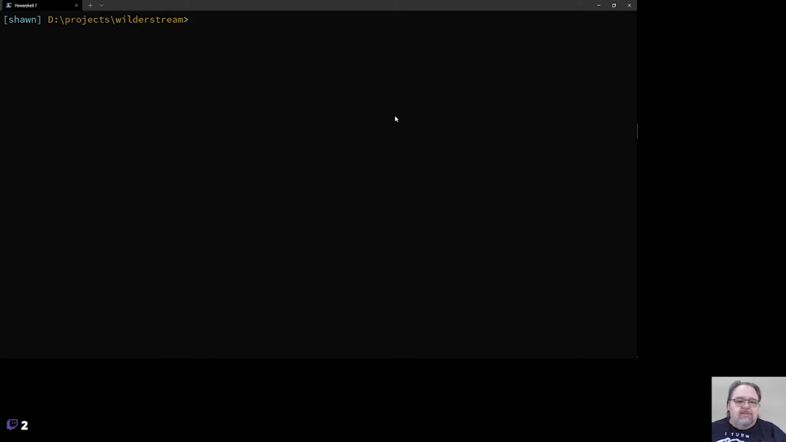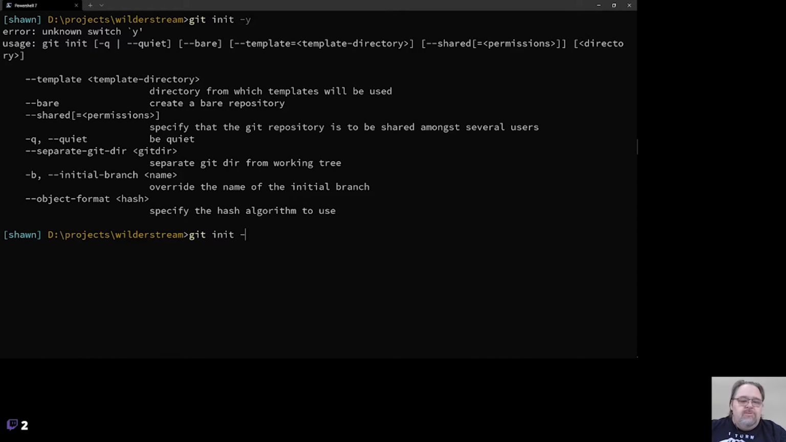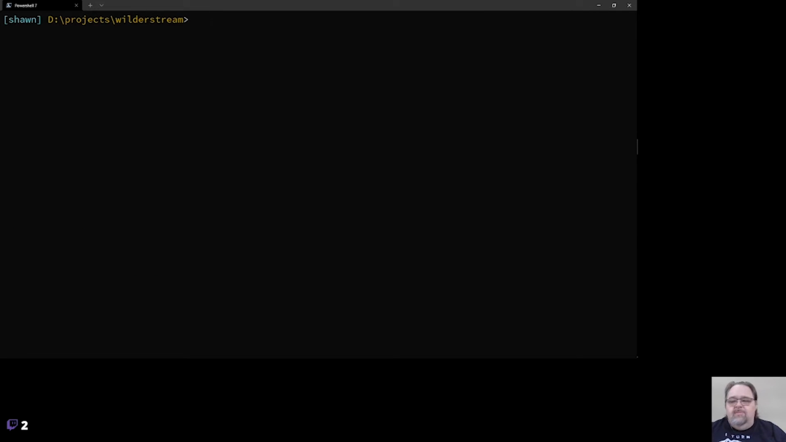But let's get started. So I'm going to start by just initting a Git repository, because of course, just to show you, it's a completely empty directory. So I'm going to create a new Git repository, and oops, see, I've already screwed it up. And so we have a Git repository.